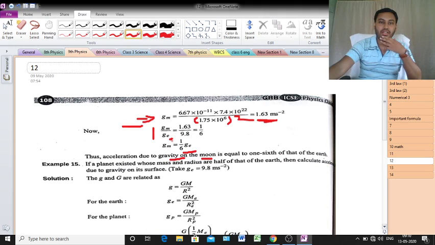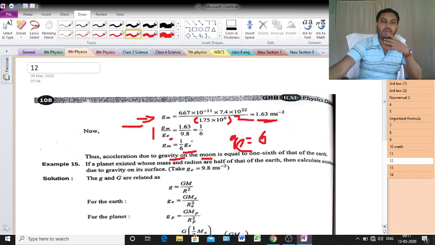Clear? Let's say Ge equal to 6, that means the earth's Ge, let's say that is equal to 6. If some value is 6, just consider it.